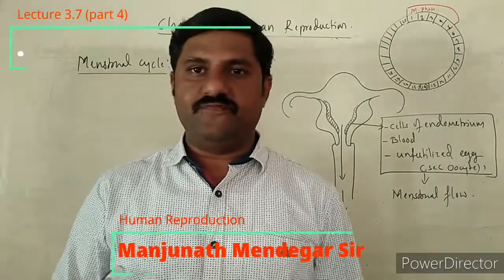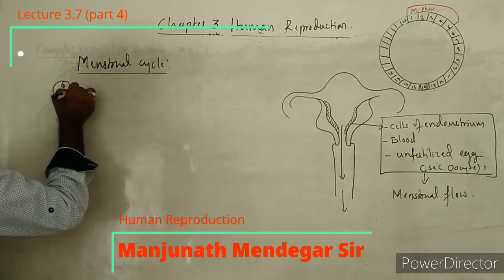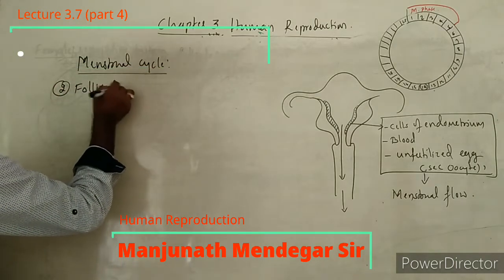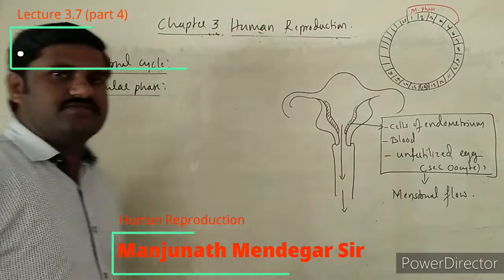Second phase is the proliferative phase, or follicular phase. It is called the follicular phase. In this phase, what happens over here?